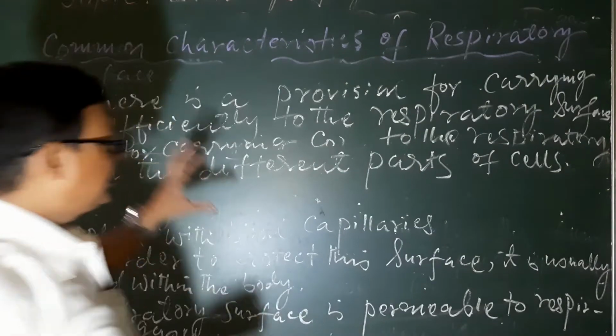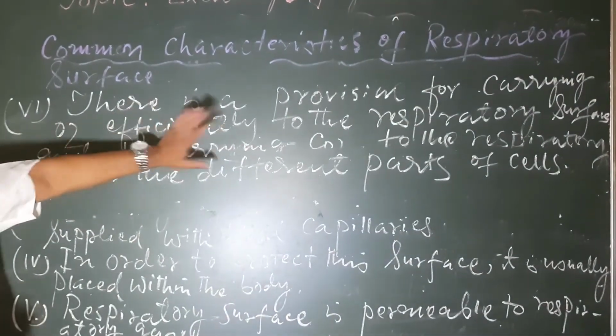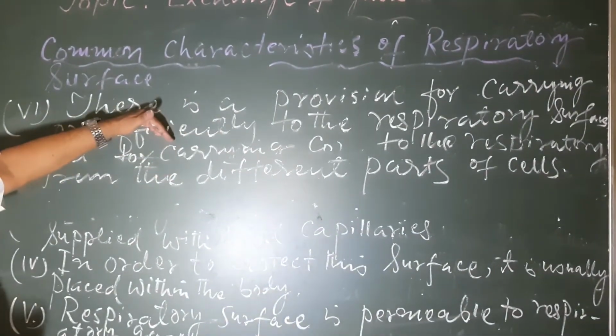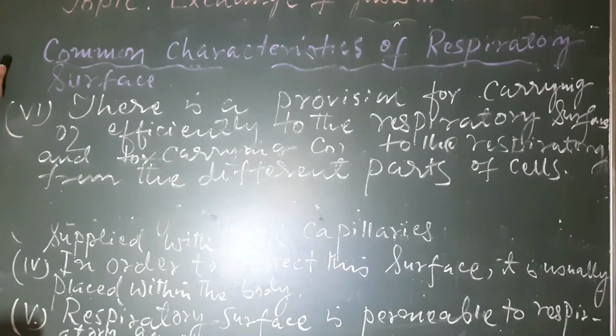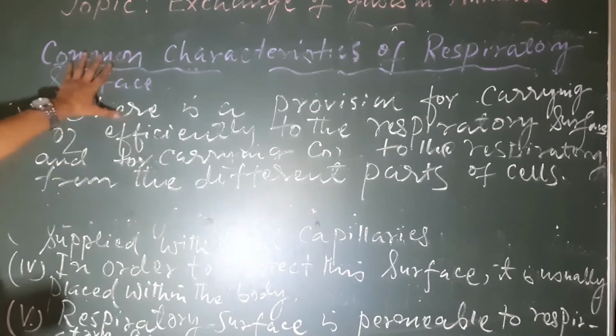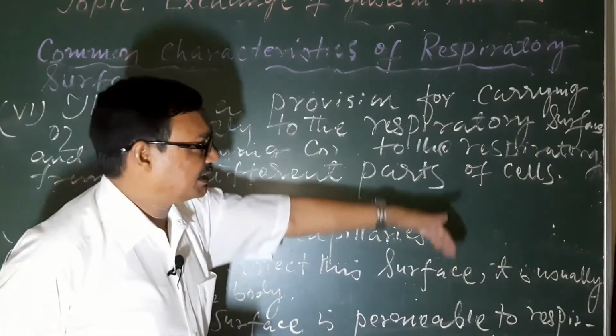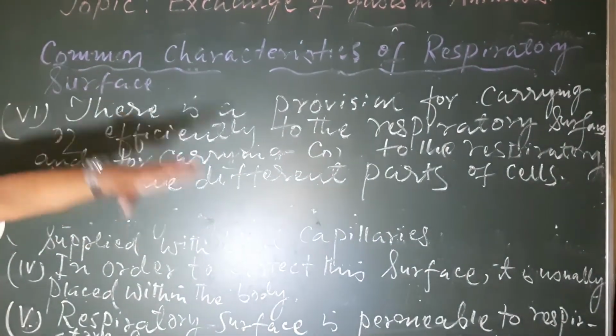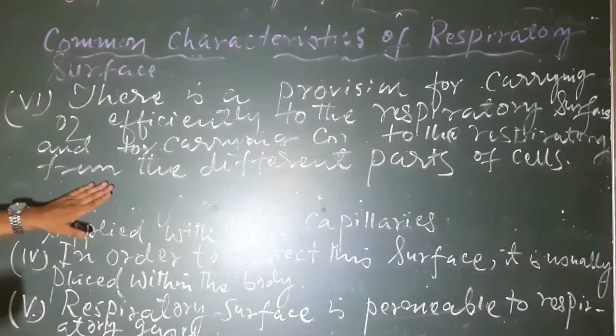That means there is a provision to carry oxygen from the respiratory surfaces to the different cells, and also to carry carbon dioxide from the different parts of the cell back to the respiratory surfaces.